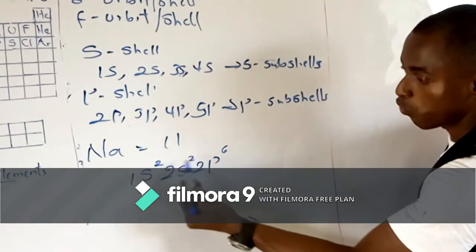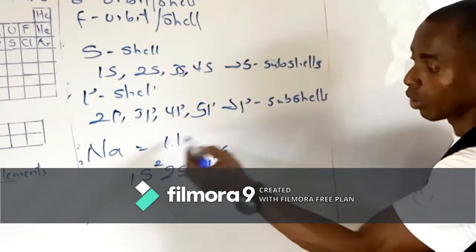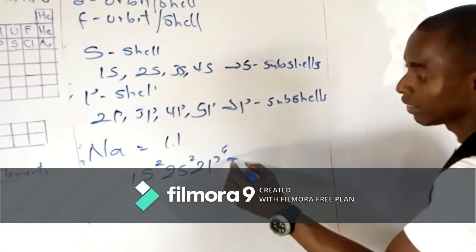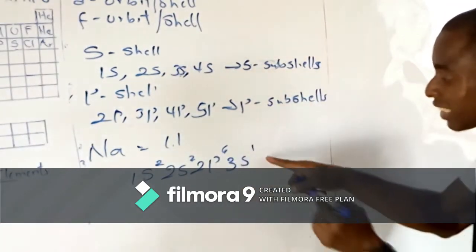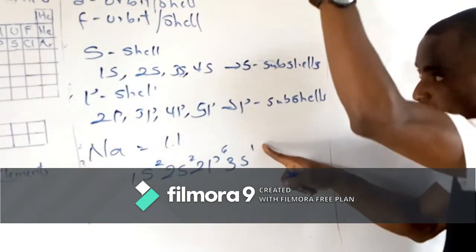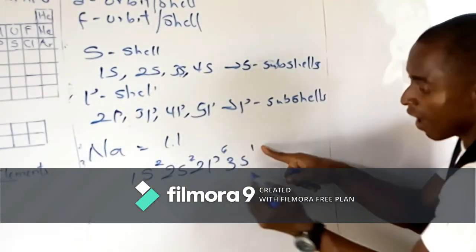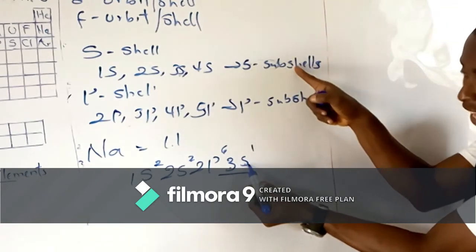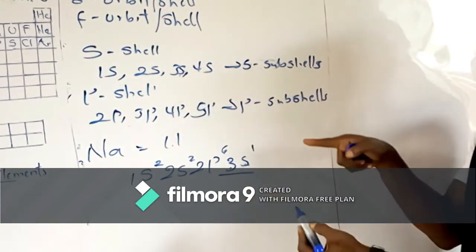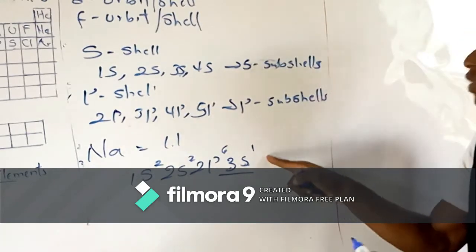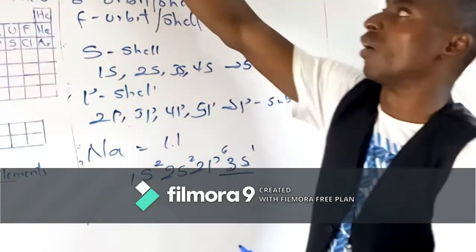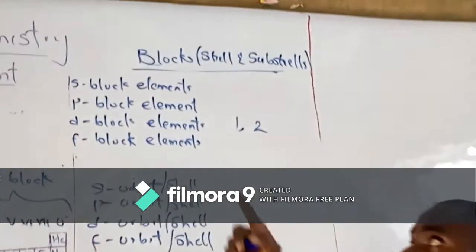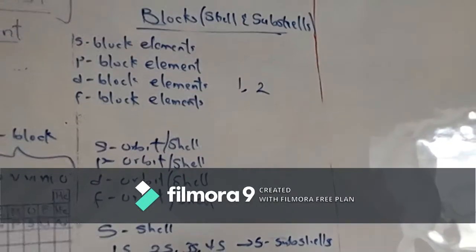Now we have 2 plus 2 plus 6, that is 10, so we are left with 1. Then the next one is 3s raised to the power 1. You see that the last electron of sodium fell on the 3s subshell. Therefore, sodium is found within the S block, and it is classified as an S block element.